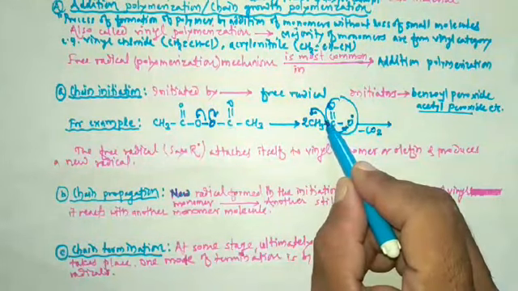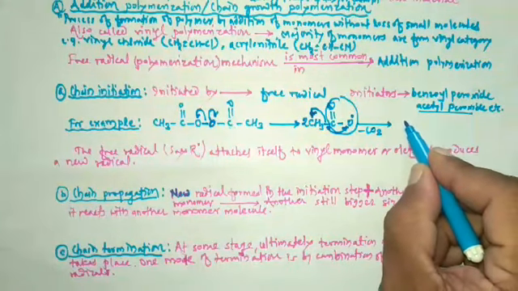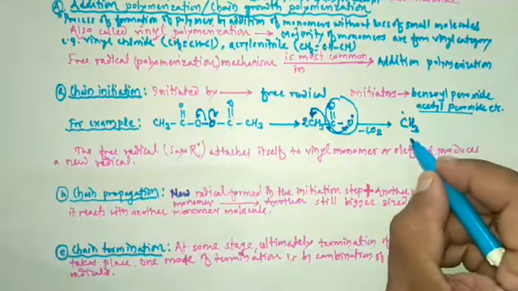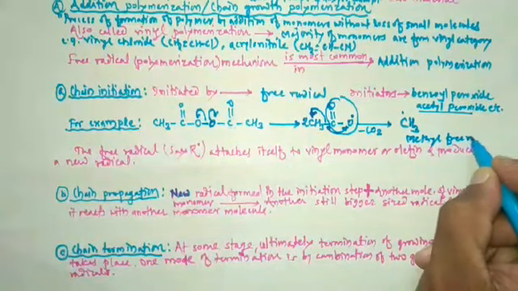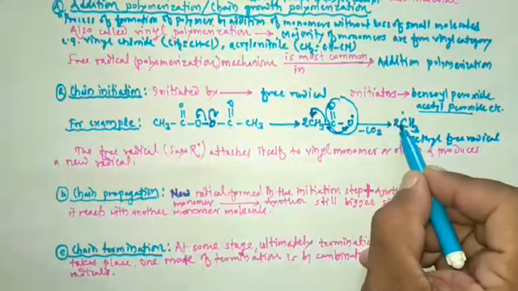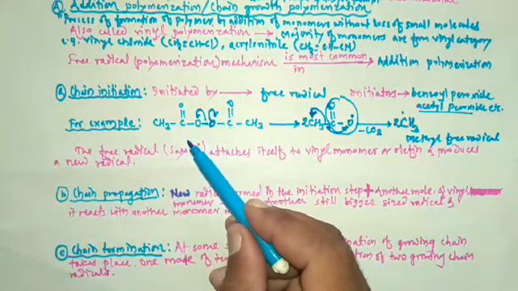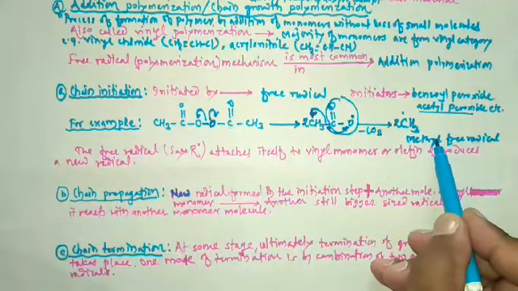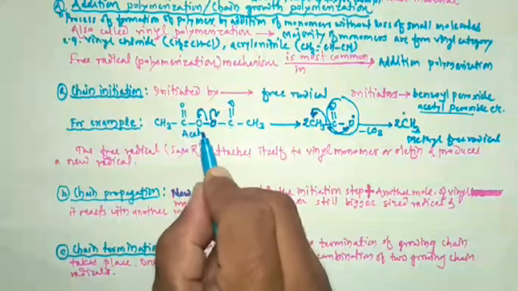One electron from this bond gets shifted towards this carbon atom, that's why the radical form is CH3 dot. So this is the methyl free radical. Here 2 is written, so we can write it twice. In this way formation of methyl radical takes place from the initiator, acetyl peroxide.